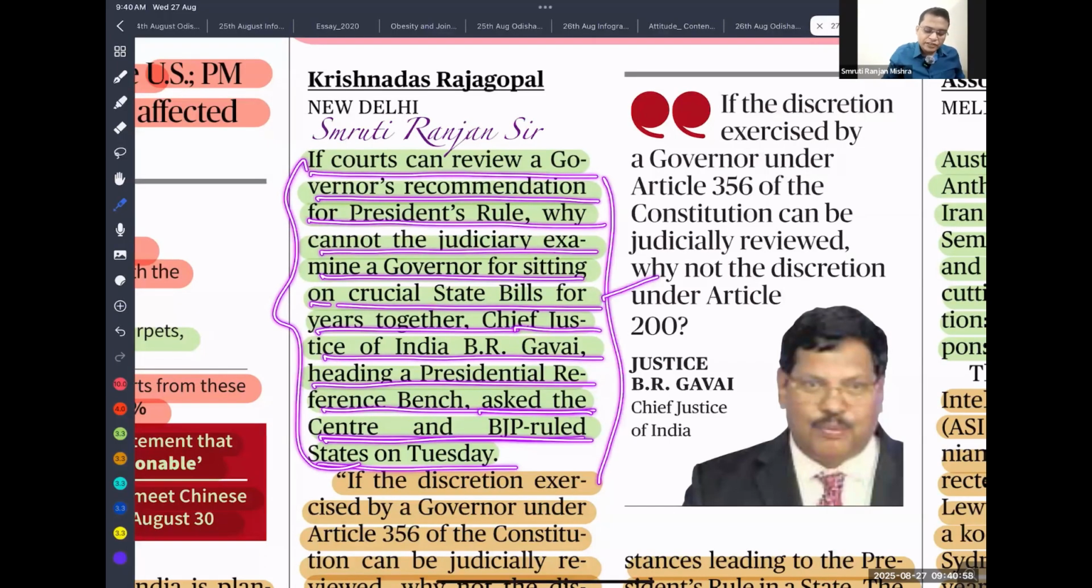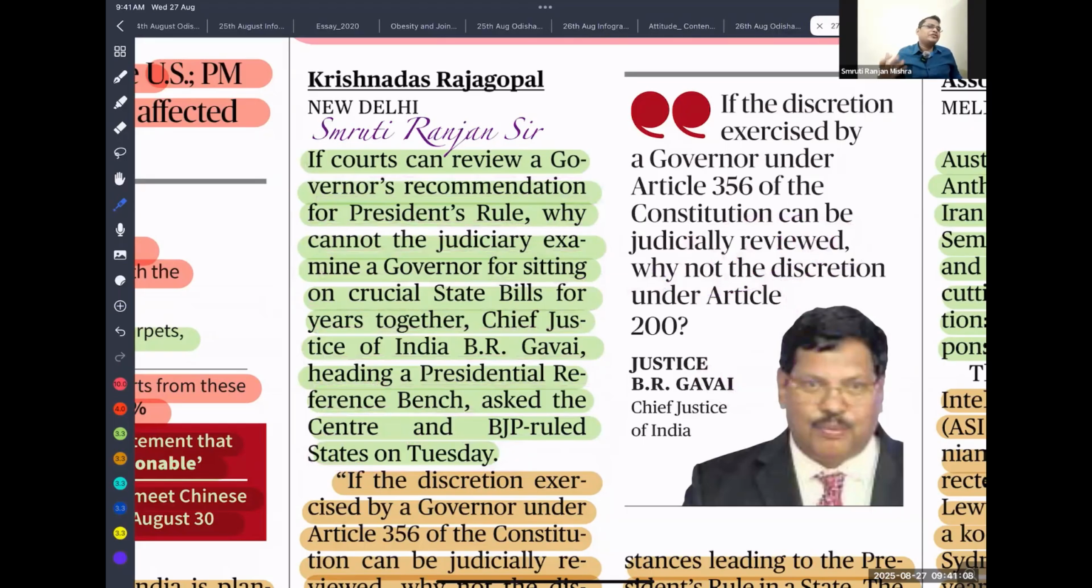The presidential reference is found in Article 143 of the Indian Constitution, where the president can ask the Supreme Court for clarification on a constitutional provision, and that reference needs to be heard by a minimum of 5 judge bench. Recently this case has been going on. If you look at the original constitution, there is no time limit for the governor and president to act on any bill passed by the state legislative assembly or parliament.